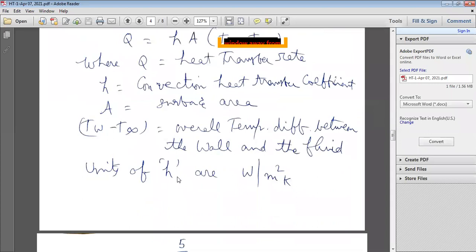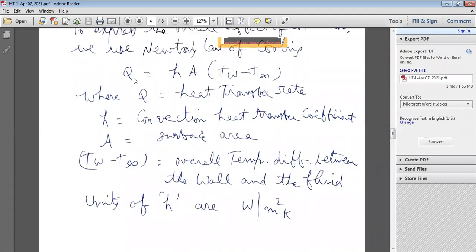So the units of h are watt per meter square Kelvin.